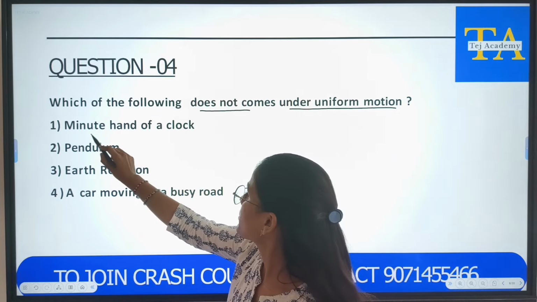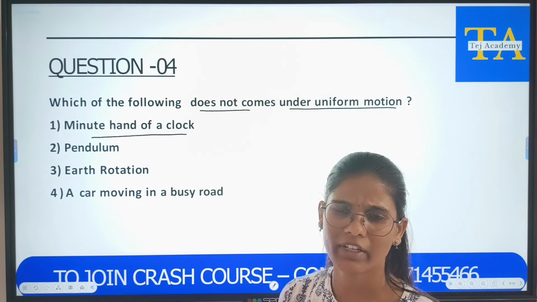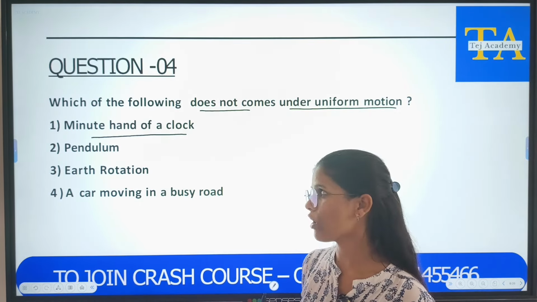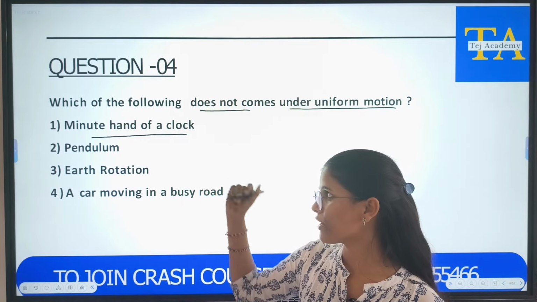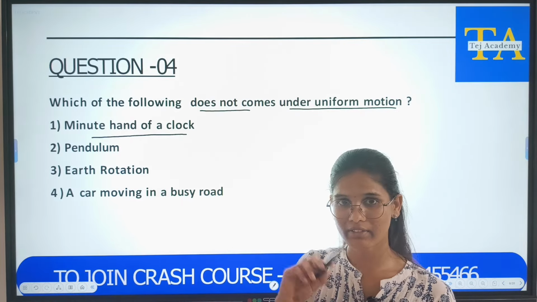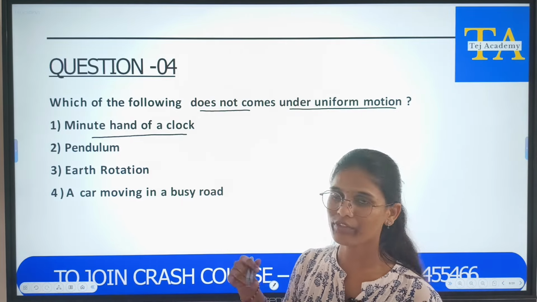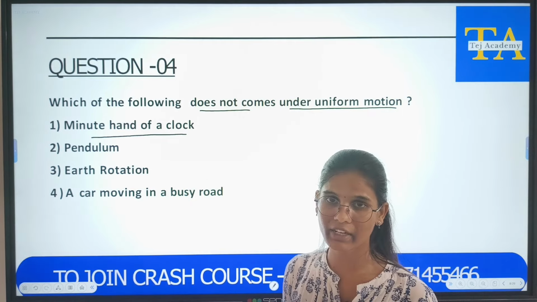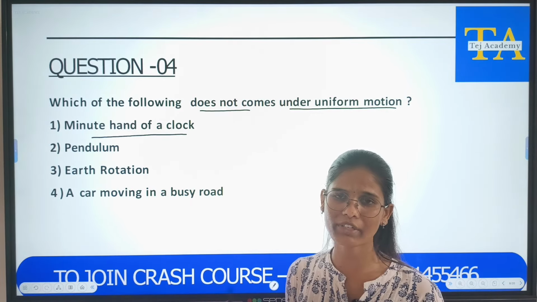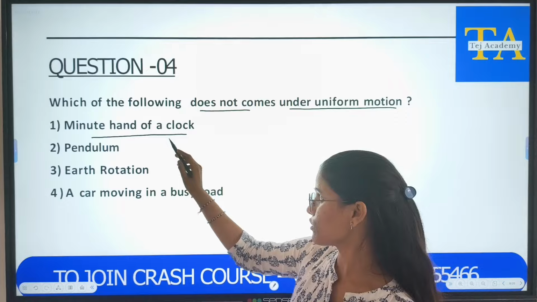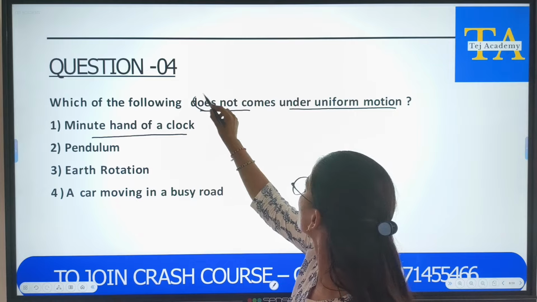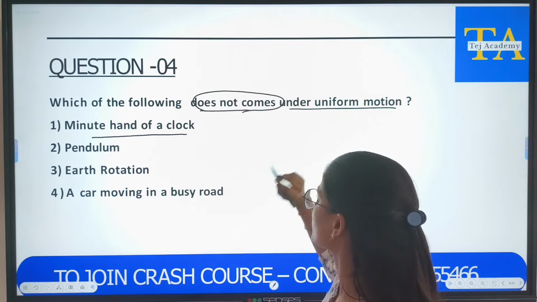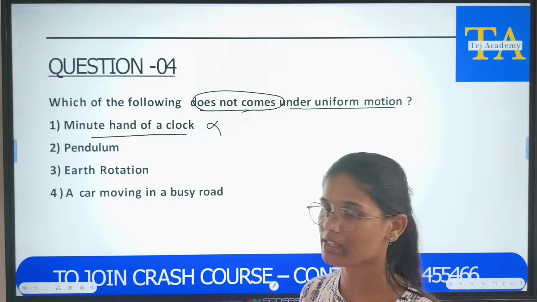Let us see. Minute hand of a clock. If you see the minute hand of a clock, for every minute it will cover 60 seconds. If for 1 minute it covers 60 seconds, for the next minute also it goes the same. So this is uniform motion. It is asking which does not come under uniform motion, so this is not the answer.